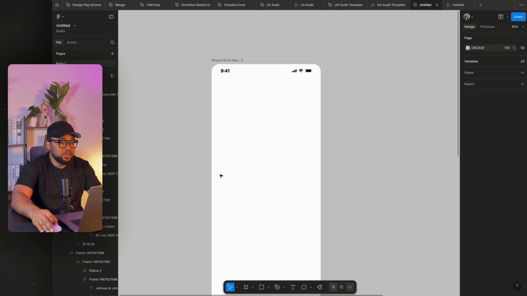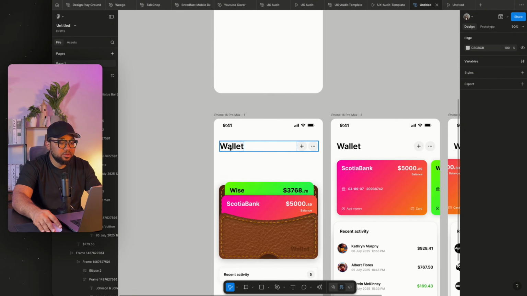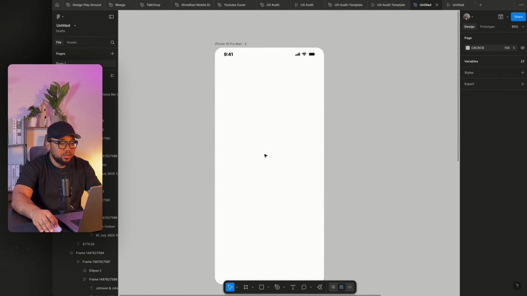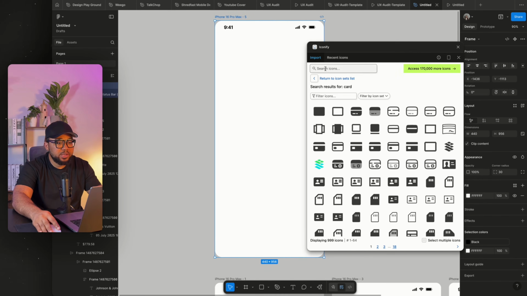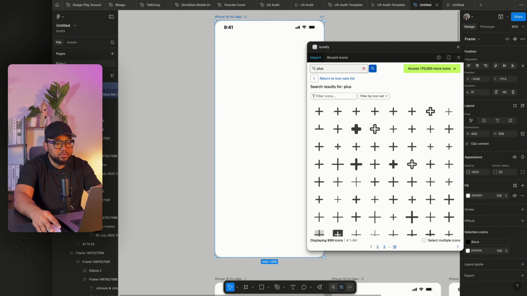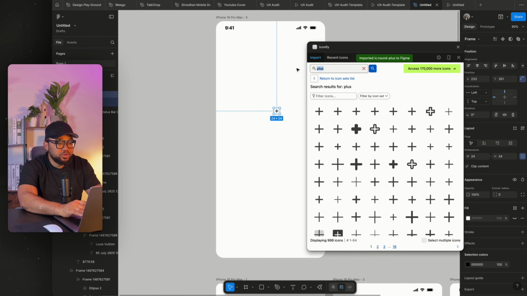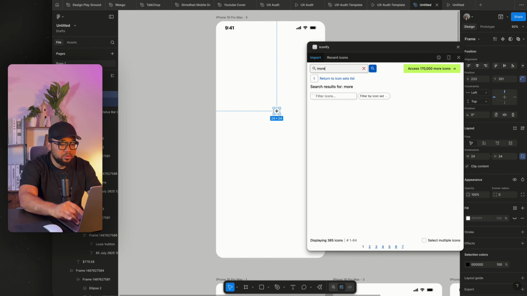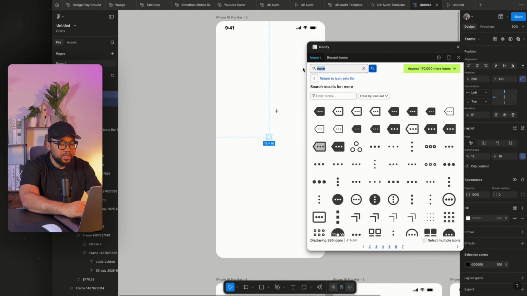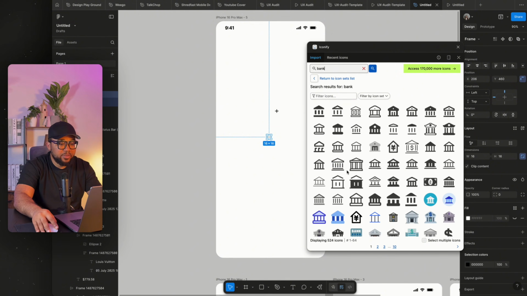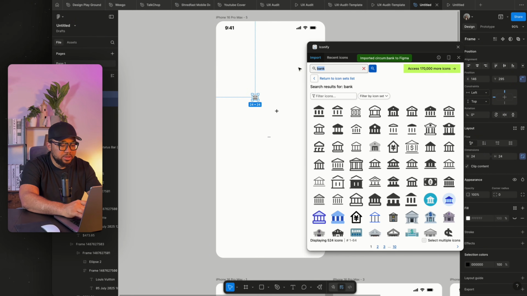Once I've pasted that, the next thing I'm going to do is write all of these things and add the icons there. So here I'm going to open my iconifier first, then search for the plus icon. Once I have the plus icon, I would use this one. Then the next is I'm going to get the more icon. More is just the 3 dots. So I'm going to pick it out. Then the next is going to be bank. Once I have bank, I'm going to use this, and I'm going to also get cards,